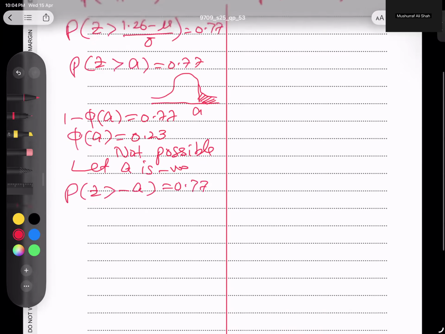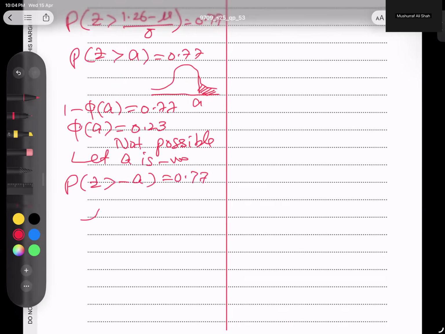And you know it very well. If the diagram is negative, negative A is here, and more is this one. If I make the same here in this area, both areas are equal to each other.